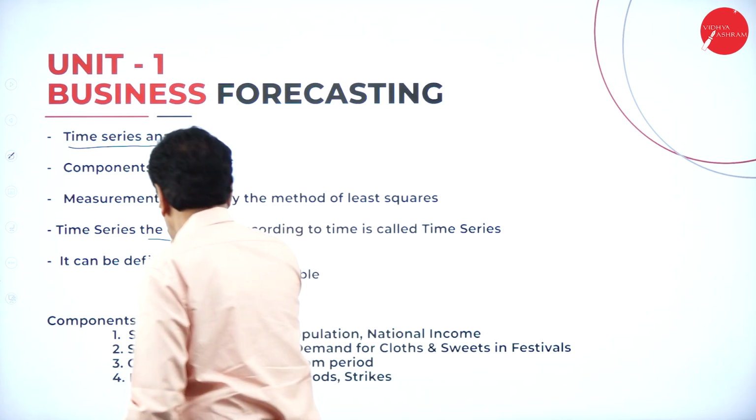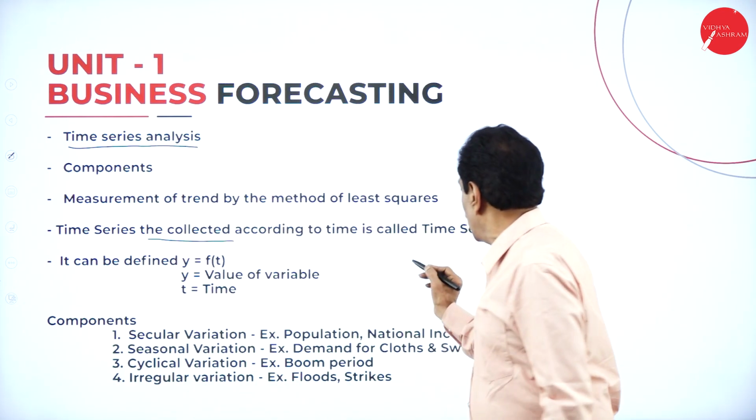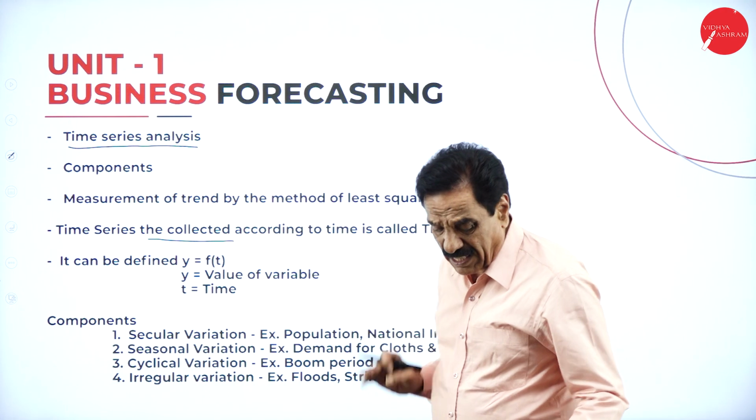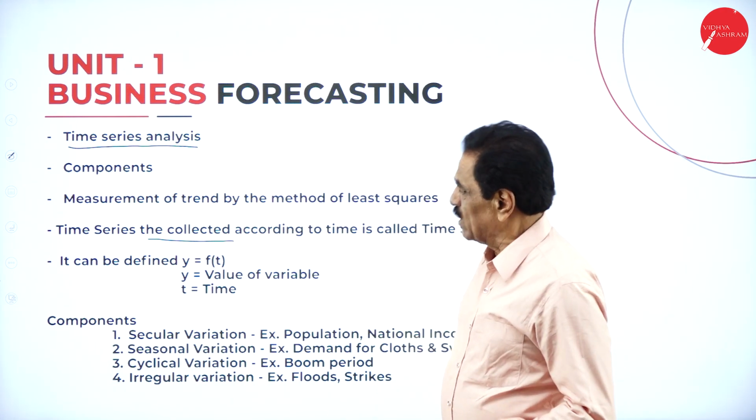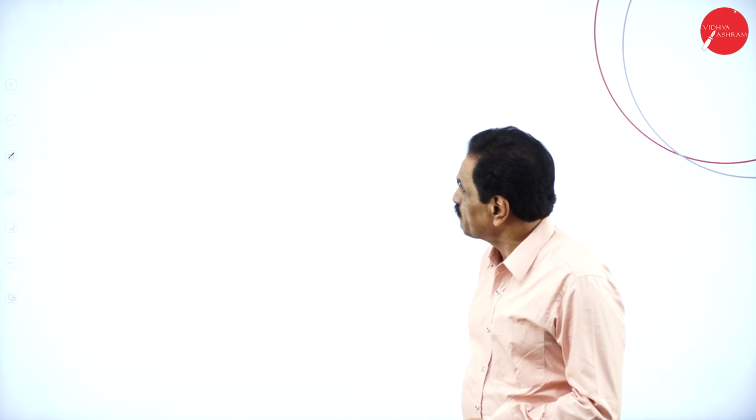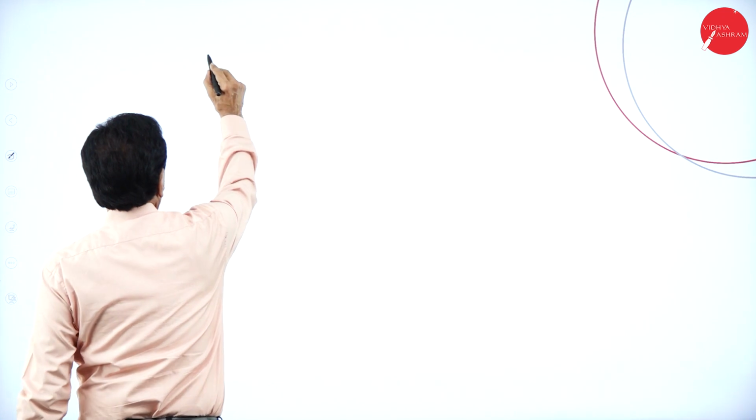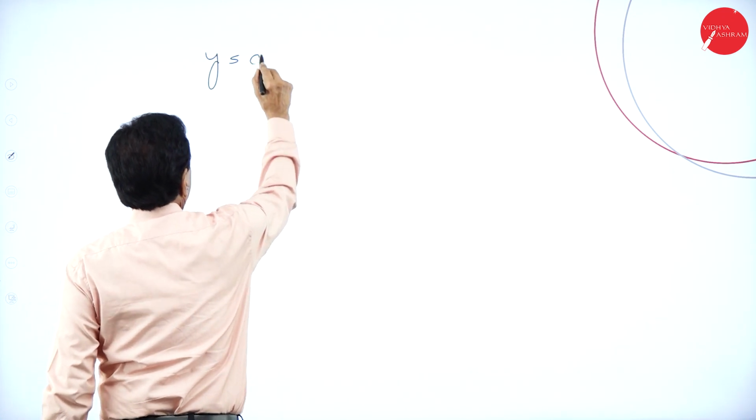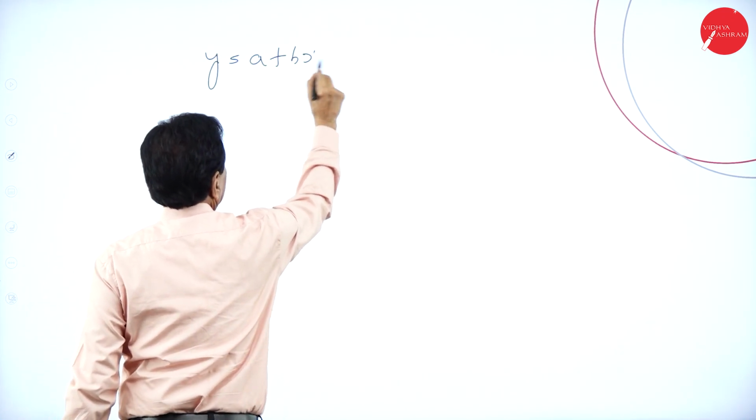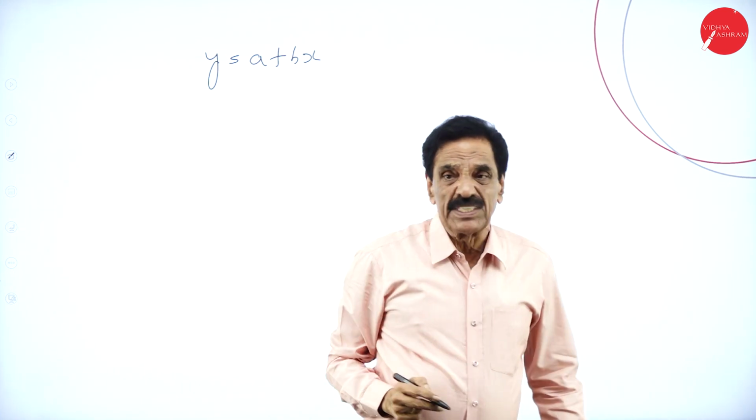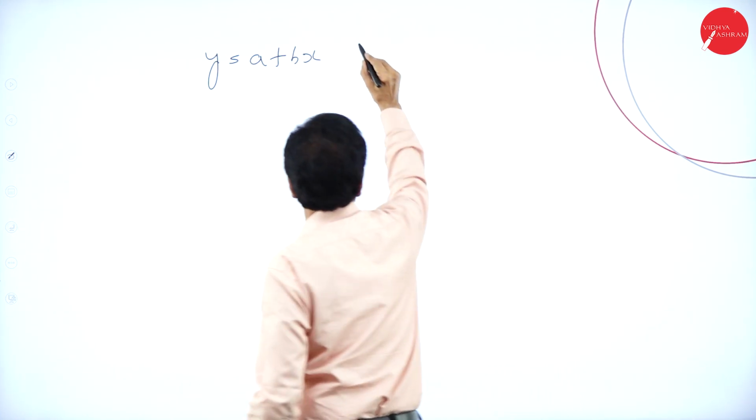So data collected according to time is called a time series. Now, how are you going to calculate here in the time series? I will give you a little idea about this. Now we say y is equal to a plus bx. There is one formula, which is called the least square.